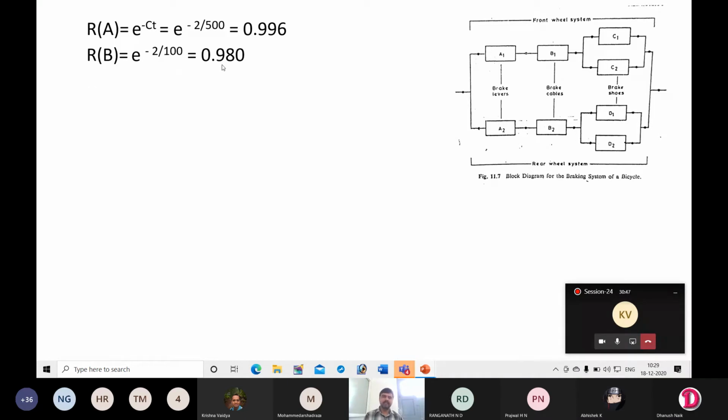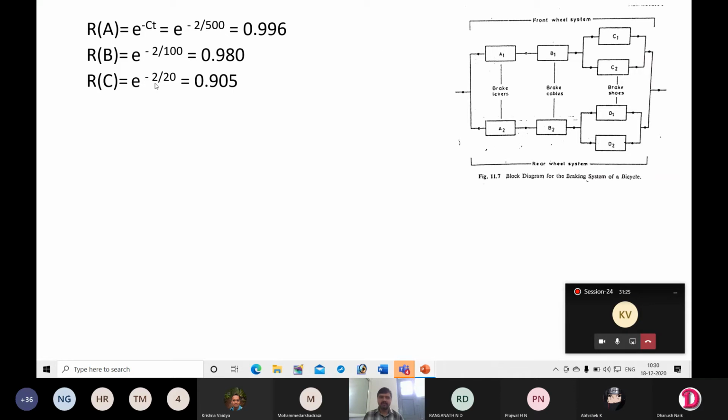So next, similarly, find it for the brake shoes. The brake shoes are C1, C2, D1, D2. All four are the same components. That means R of C is nothing but R of C1, R of C2, R of D1, R of D2. All are the same since they are brake shoes. So R of C is e to the power minus 2 by 20, since the MTTF for brake shoes is 20 hours, C will be 1 by 20 and T will be 2. It becomes 2 by 20, so you will get this answer.